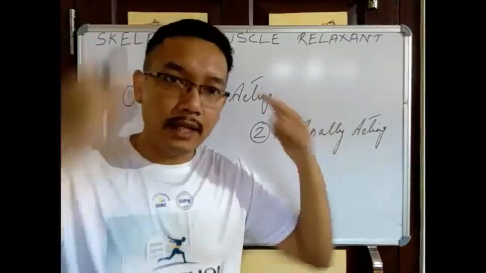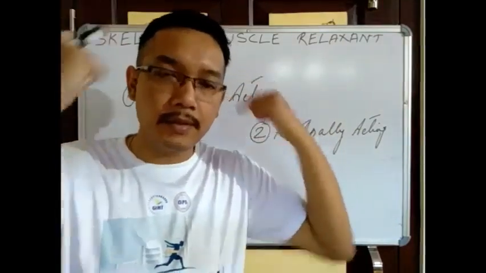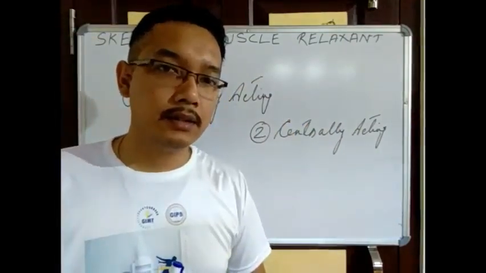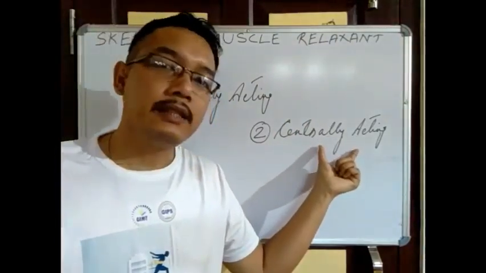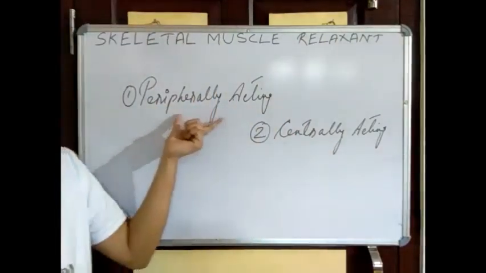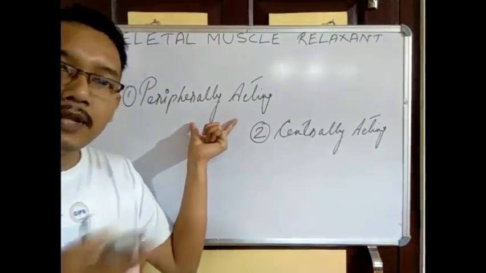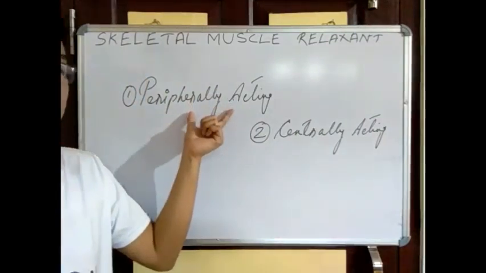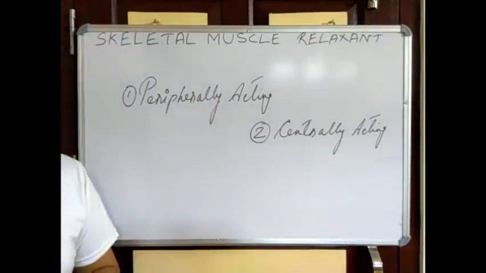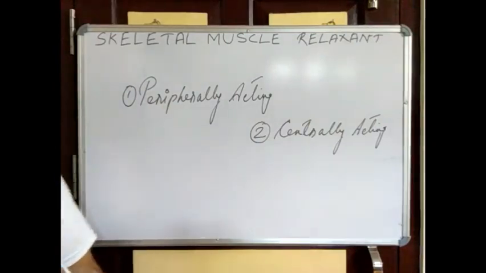Central means what? Central nervous system, brain and spinal cord. That means these drugs will act on the central nervous system. Peripherally acting means all the nerves apart from the central nervous system. So in the peripheral part, these drugs will act. We got certain differences. What are the differences?